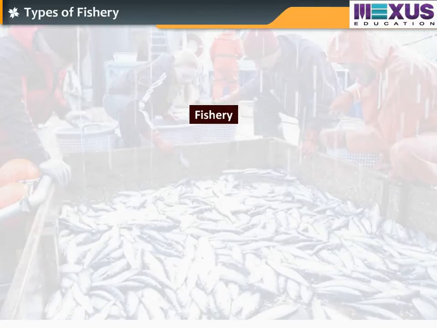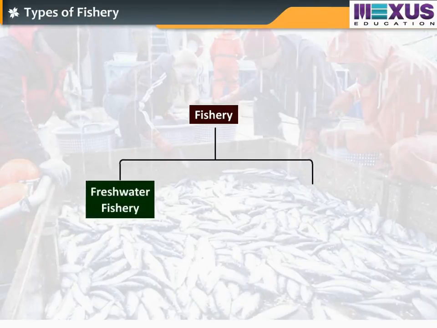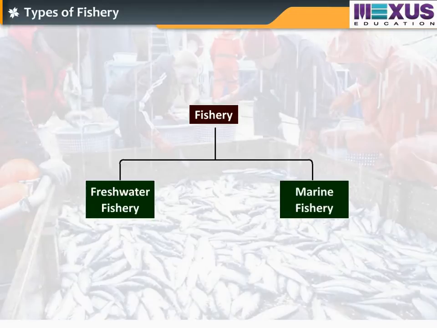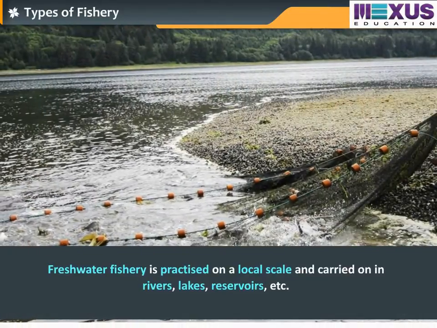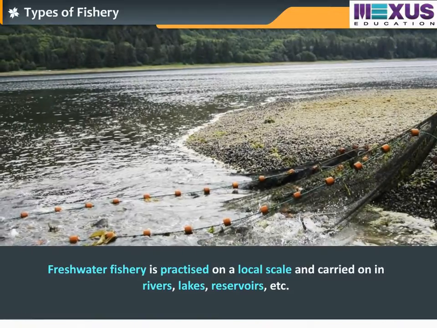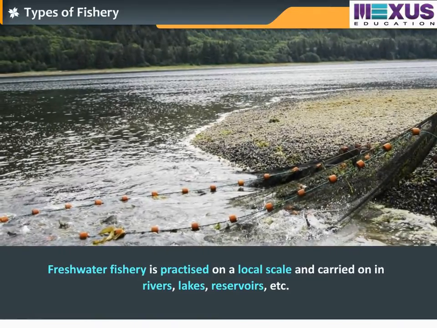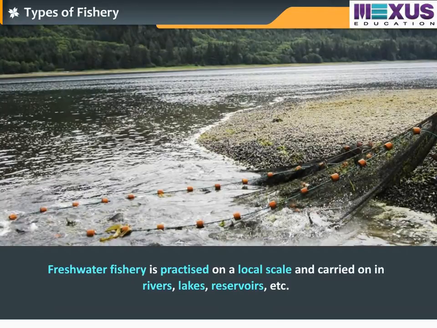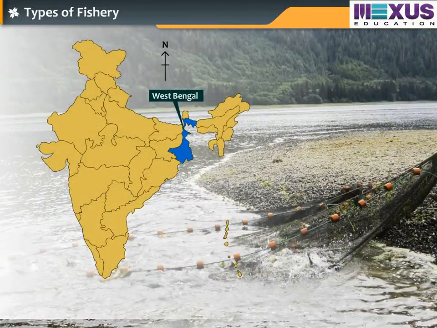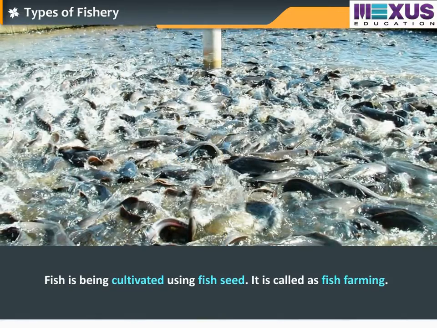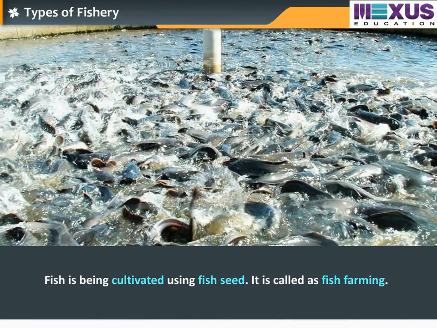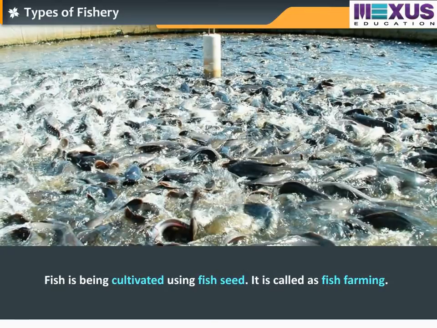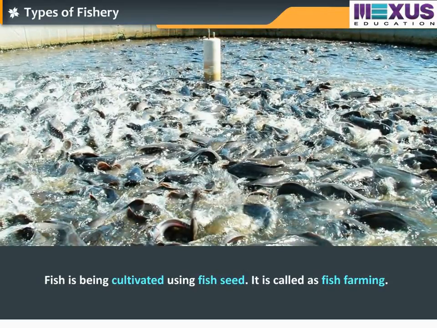Fisheries are classified in two types, namely freshwater fishery and marine fishery. Freshwater fishery is practiced on a local scale and carried on in rivers, lakes, reservoirs, etc. West Bengal is a leading state in freshwater fishery. Recently, fish is being cultivated using fish seed. This practice is called fish farming.